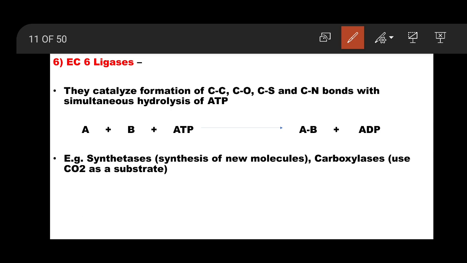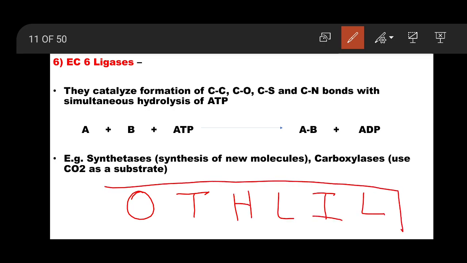If you Google it, you will get more information. So simply how you can remember this: by the word OTHLIL, oxidoreductases, transferases, hydrolases, lyases, isomerases, ligases. So go through this OTHLIL and remember. This is easy to remember.